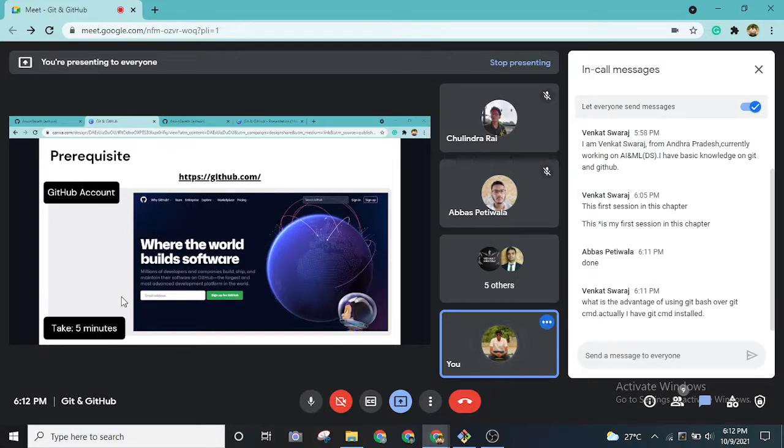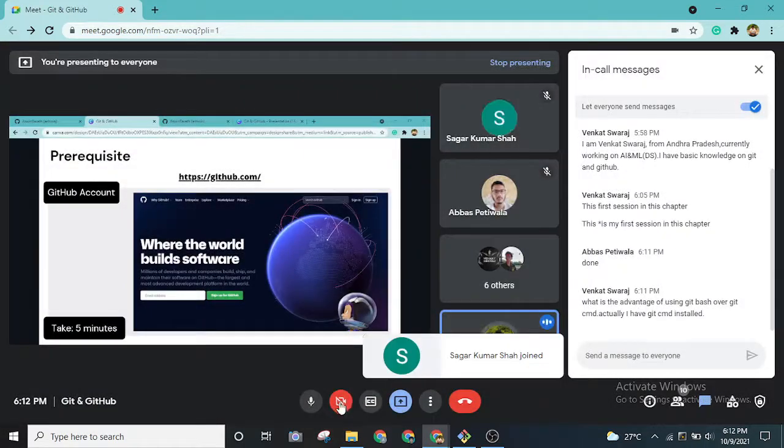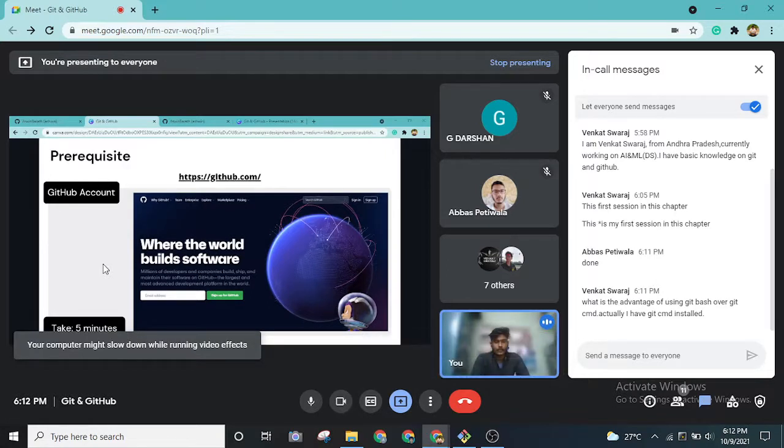The difference is that whenever you are using Git Bash, it will work like a terminal which is present in Mac and Linux. There are some basic command line commands that you can type, and there's a difference between the two operating systems.